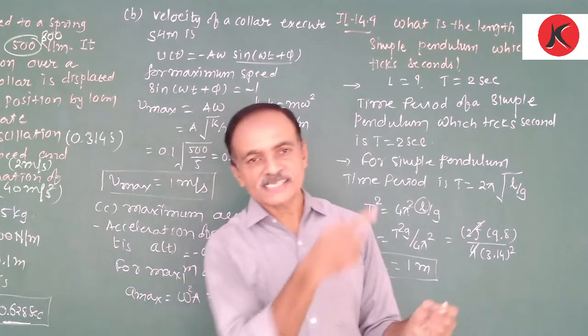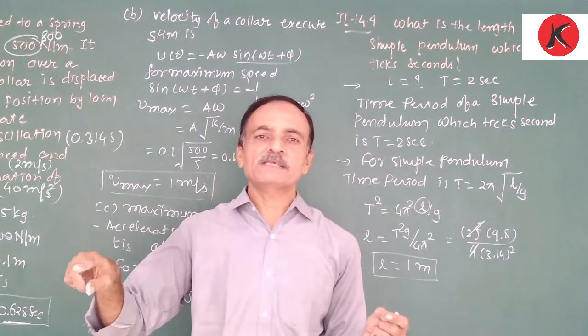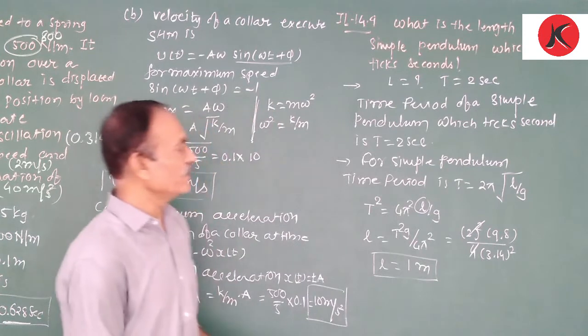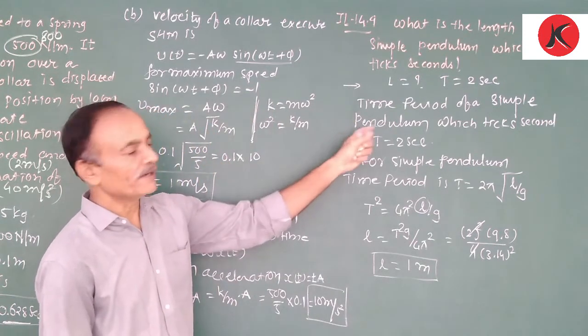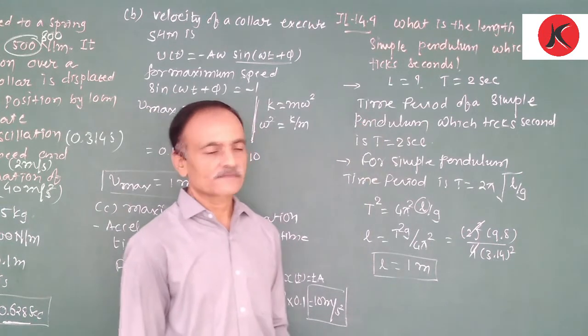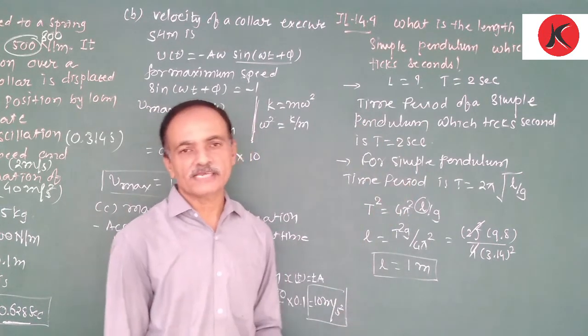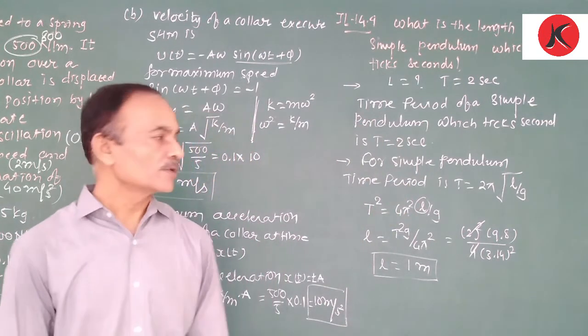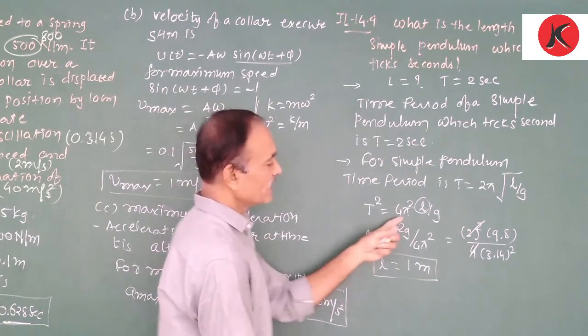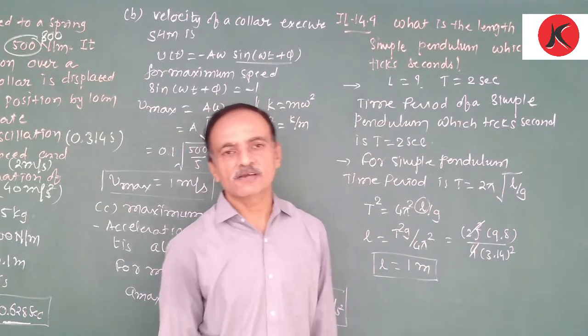So there is 1 second, again 1 second. That means for one oscillation, the total time is 2 seconds. Therefore, the periodic time of the simple pendulum which ticks seconds is T equal to 2 seconds. Now, using the equation of periodic time of a simple pendulum, T equal to 2π under root of L upon g, we can calculate L equal to 1 meter.